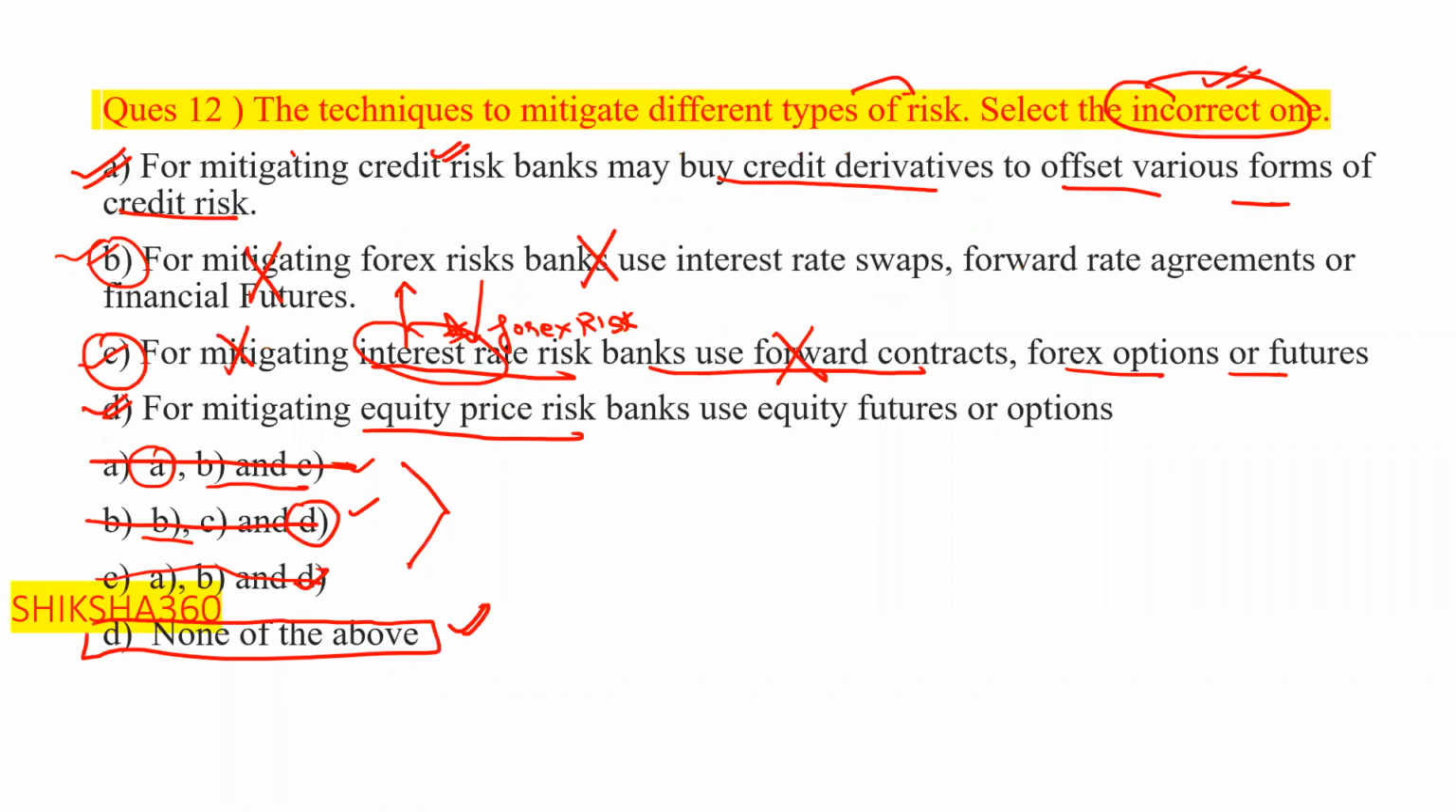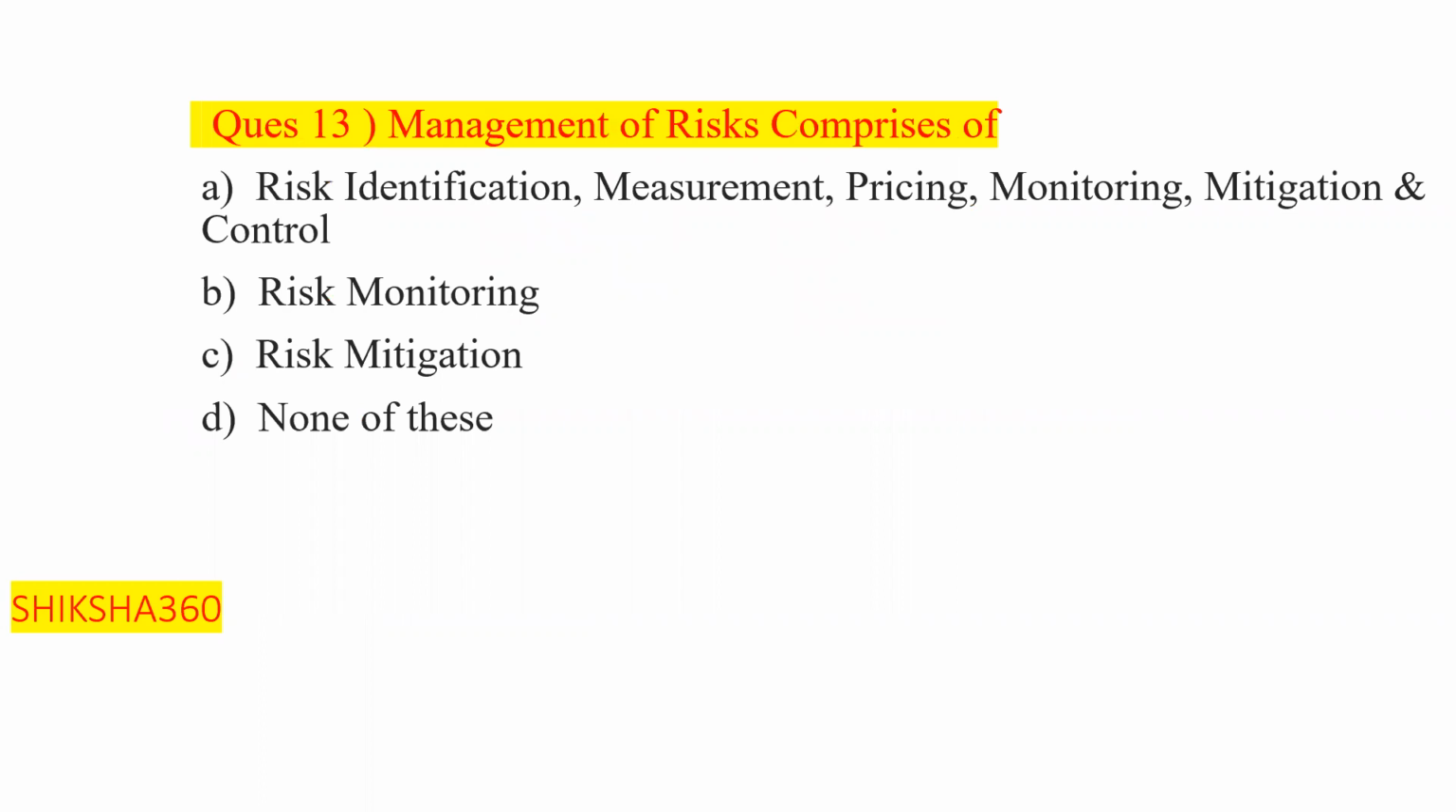Now move to question number 13. The management of risk basically comprises of: first, risk identification; second, measurement and pricing; third, monitoring; fourth, mitigation and control. Option B is risk monitoring, option C is risk mitigation, and option D is none of these.